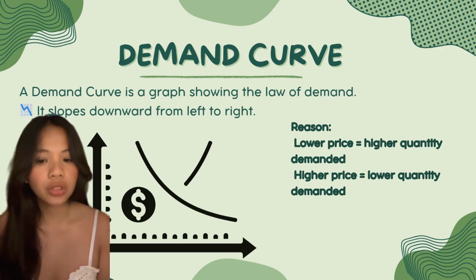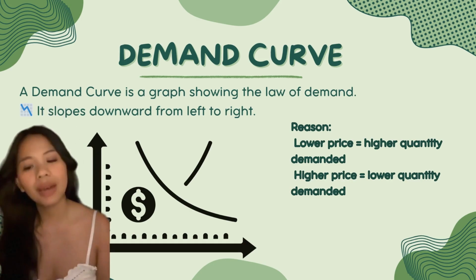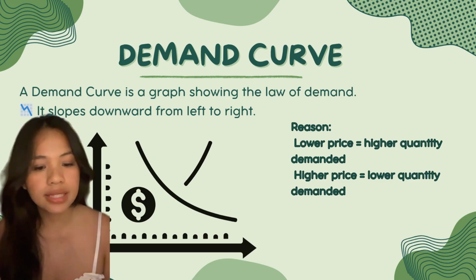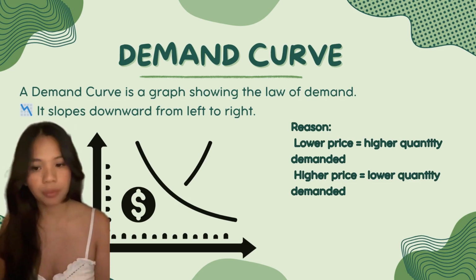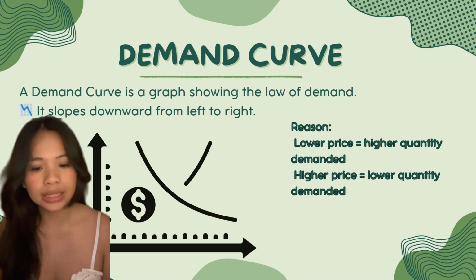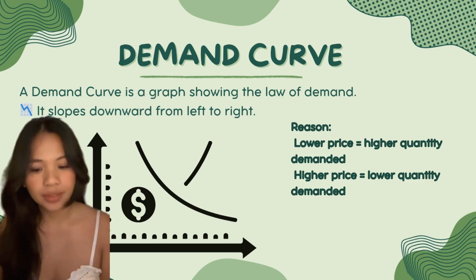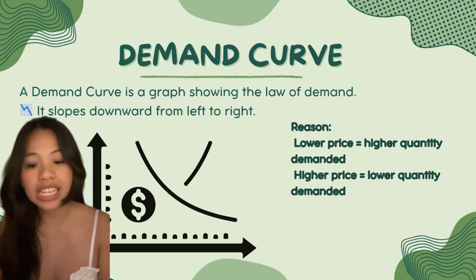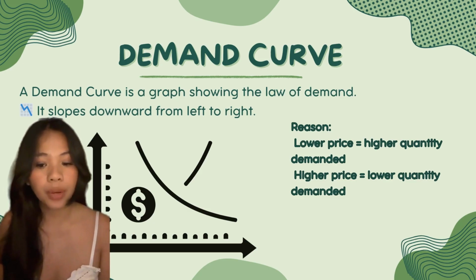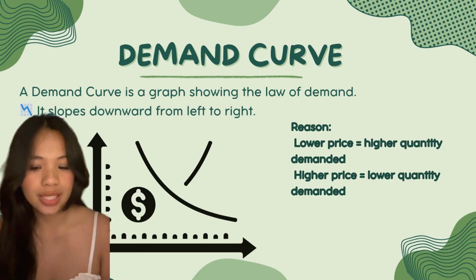Now let's move on to the demand curve. What is a demand curve? A demand curve is a graph that shows the same information found in the demand schedule but in a visual form. It shows the relationship between price and quantity demanded. The demand curve slopes downward from left to right. This means that when the price decreases, the quantity demanded increases. And when the price increases, the quantity demanded decreases.